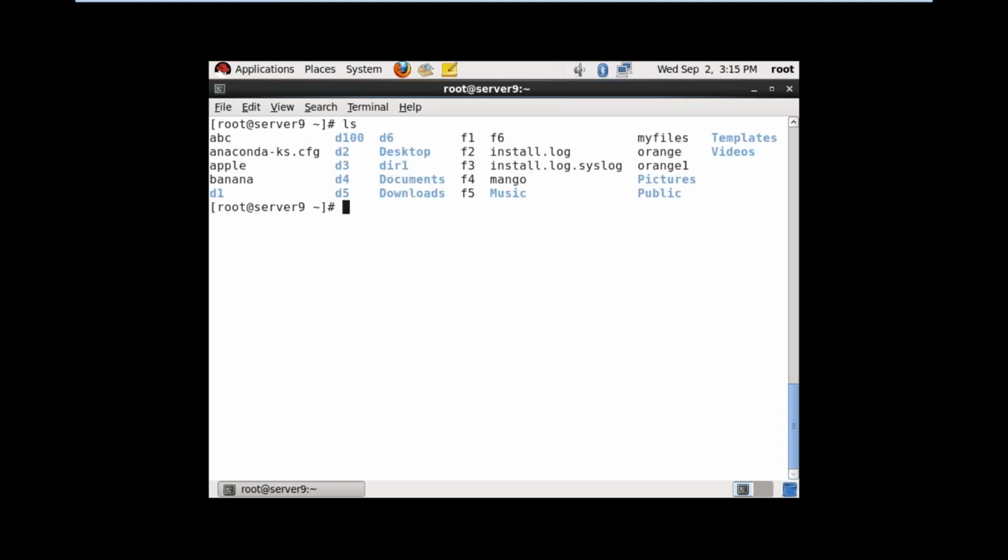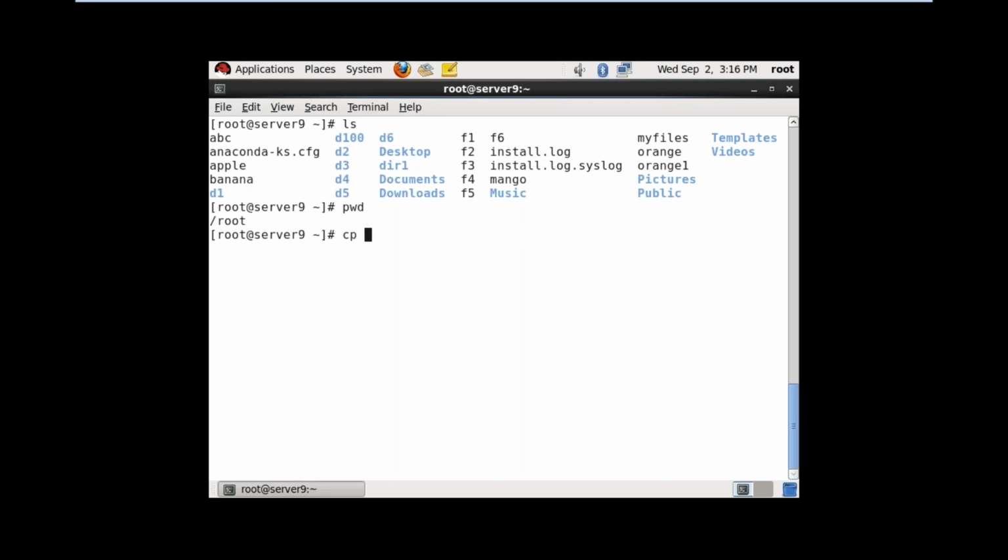So generally, when we are using CDs, DVDs, you can put the DVD, copy the entire data into your server, or USB drive. You can put whatever the entire data or software you have to copy. So how to copy all the files and directories from one location to another location? For example, under /root, whatever the directories and files are there, I want to copy into the s1 directory.